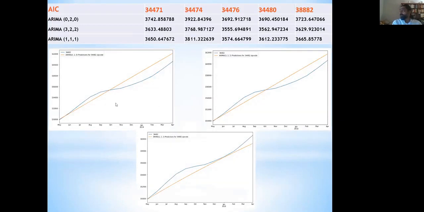Based on the AIC, the lowest AIC was 34476, but the closer AIC was 34482 actually. And the prediction for 111, as predicted by the autocorrelation, gave the best one.